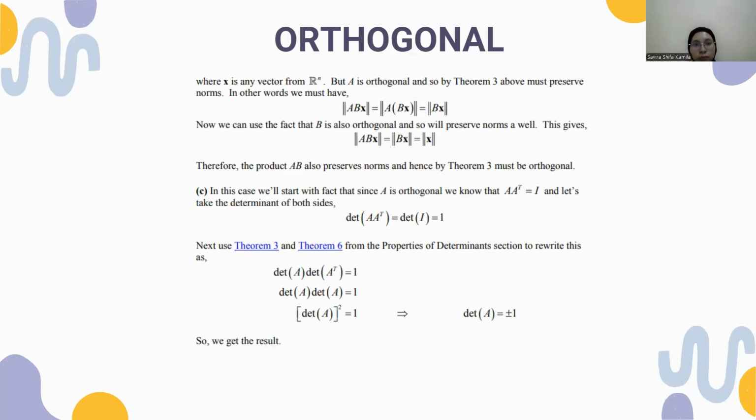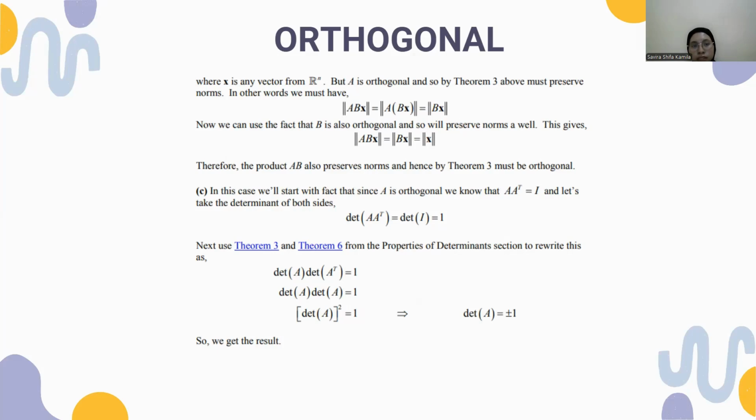In other words, we must have the length of ABx equal to the length of Bx. Now we can use the fact that B is also orthogonal, and so will preserve the norm as well. This gives the length of ABx equals the length of Bx equals the length of x. Therefore, the product AB also preserves the norm, and hence by theorem 3 must be orthogonal.